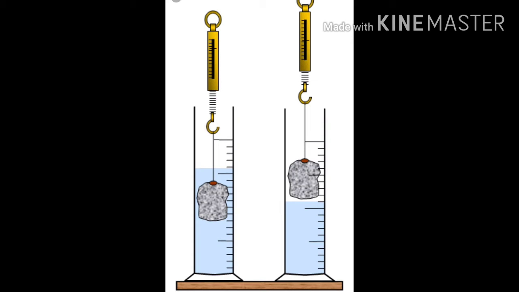But as soon as the stone is lifted out of water into air, the same stone feels to be much heavier. This means that some upward force acts on the stone when it is immersed in water and makes it feel lighter.